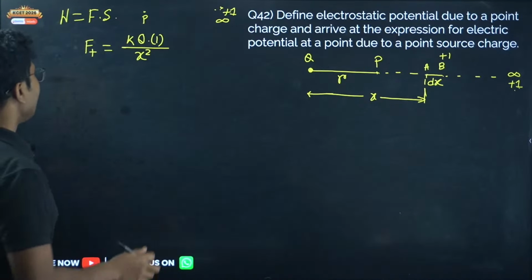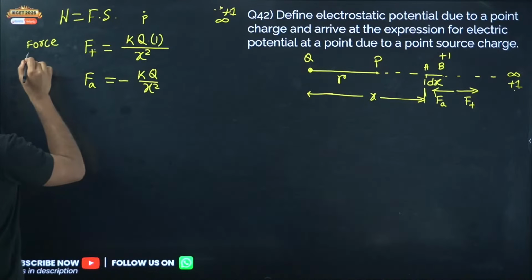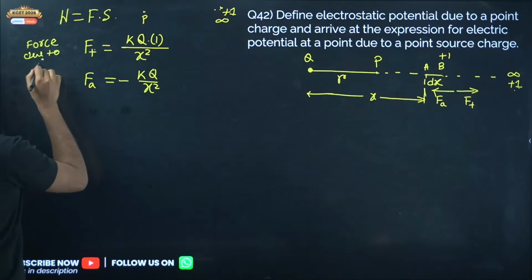So the force applied, that is the force being applied by us, has to be minus kq by x square. The force due to the charge and the force we apply have to be opposite. That's why the force that we are applying has to have the negative sign. Negative sign means it is in the opposite direction. Do not miss the negative sign. This is the applied force, and this is the force due to the charge.